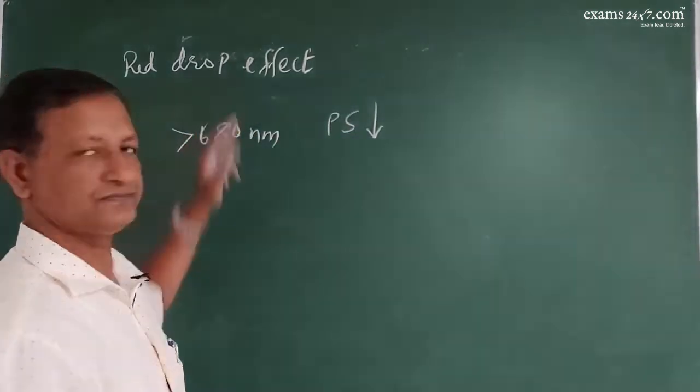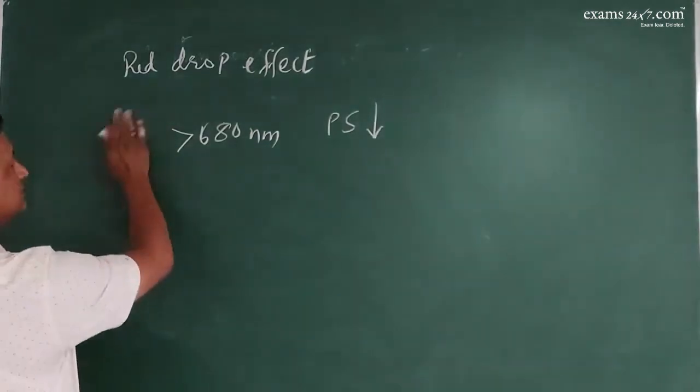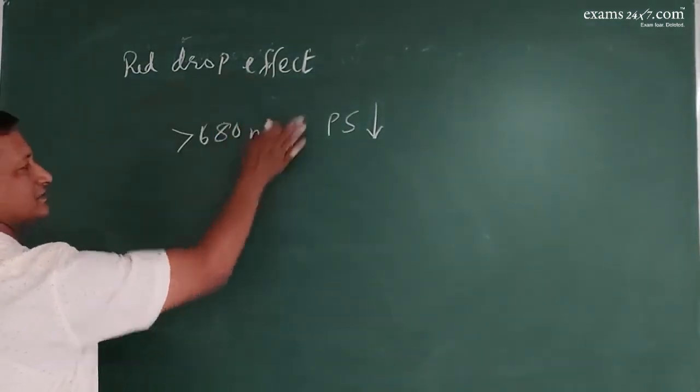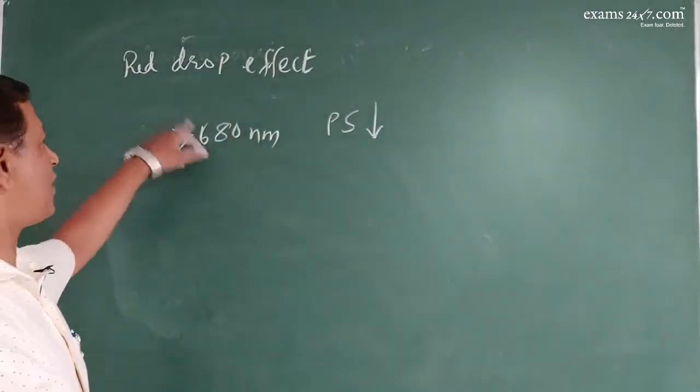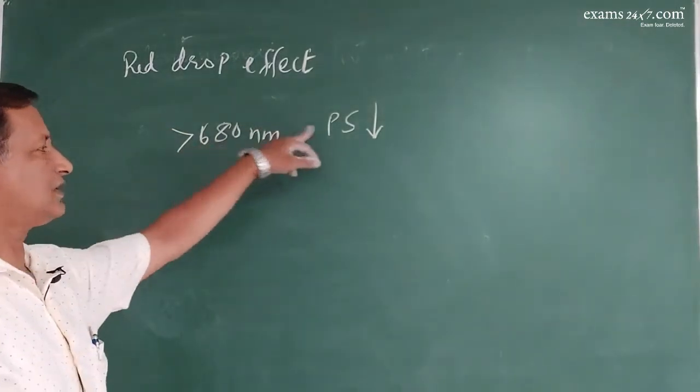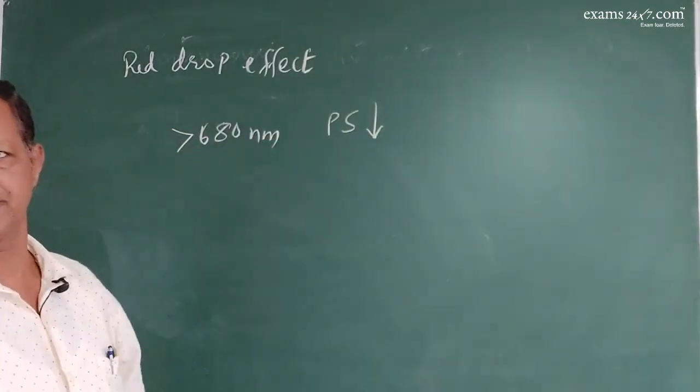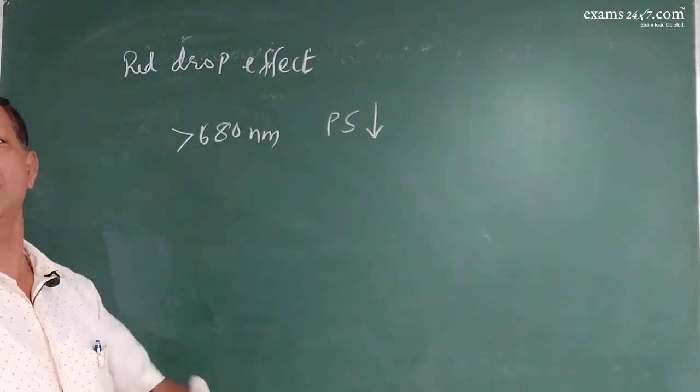That is drop. So this is red here, this is red. So when the light beyond red is given, the photosynthetic rate decreased. That is called red drop effect.